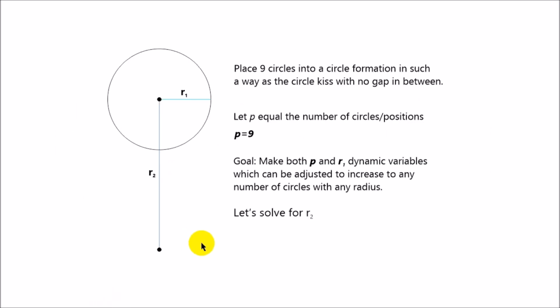Now I'm going to switch the problem up a little bit, and this is what I was trying to solve. I wanted to be able to place 9 circles or more, any number of circles, into a formation of a circle in such a way that they kissed and that there was no gap. So in this case, we've got a radius R1, and we need to figure out what the radius R2 should be in order for these circles to be placed in a circular formation without any gap in between. So that's what this slide describes. That's the problem I was trying to solve.